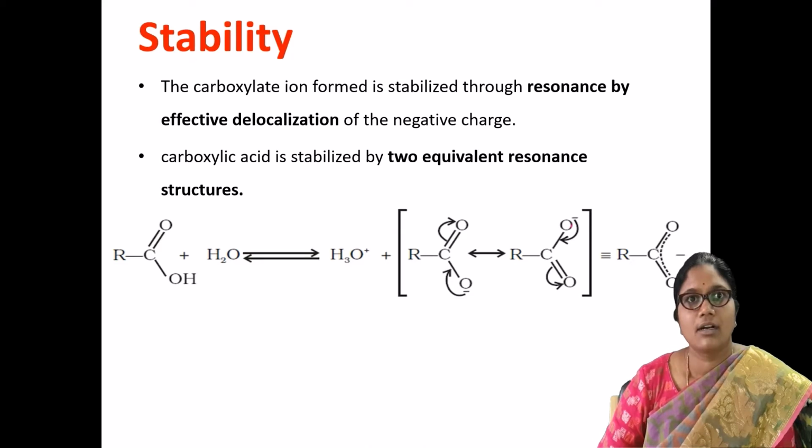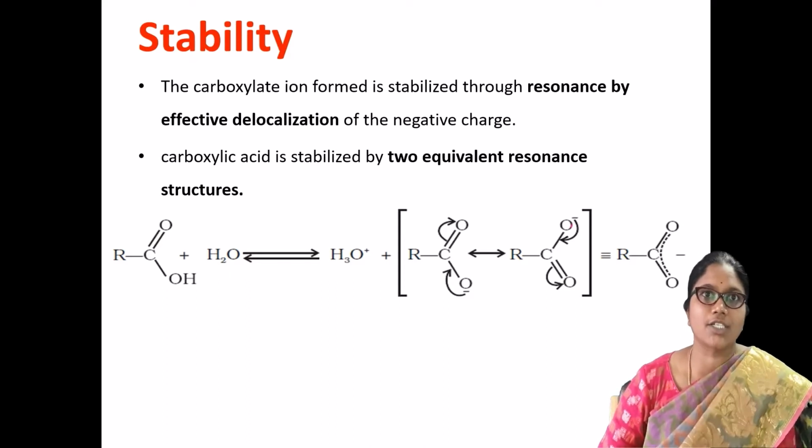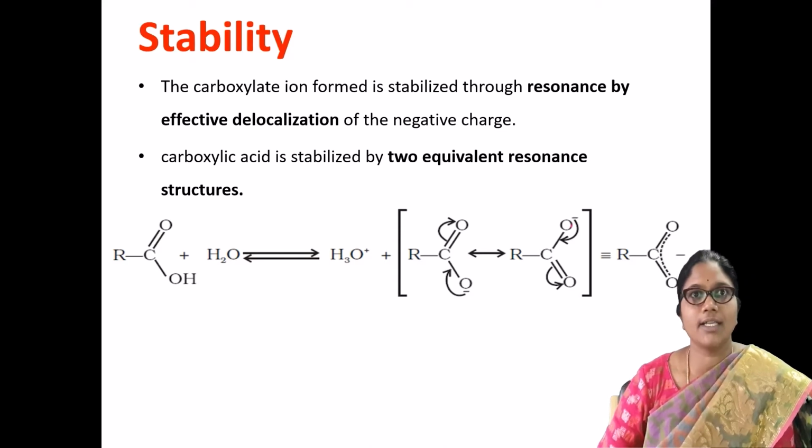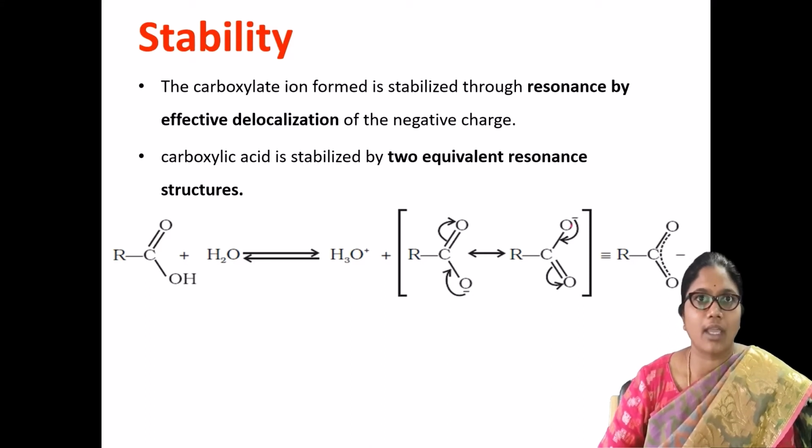So this can happen from this, and this can happen from this. So the resonance structures will give stability to the compounds. So here you may observe the stable resonance structure of your carboxylate anion. So thereby the acidity increases, you may observe. So here the carboxylate anion is stabilized by the two equivalent resonance structures.